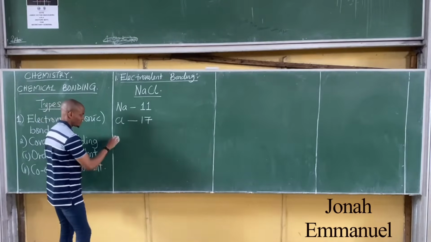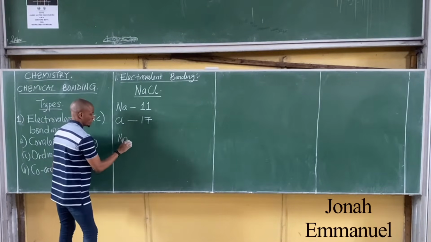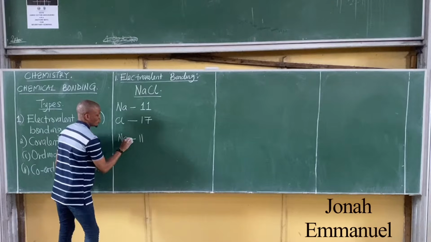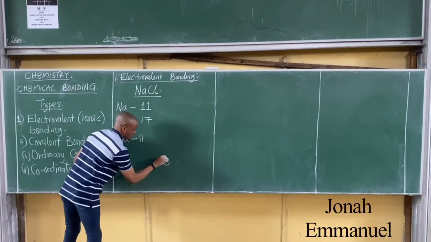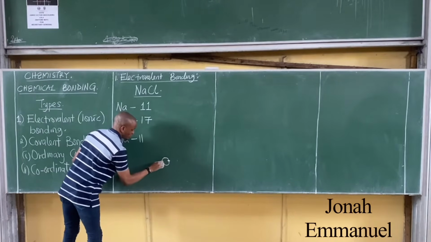For sodium, Na, having atomic number 11, let's use the KLMN shells. Draw your K shell first, 2 electrons.